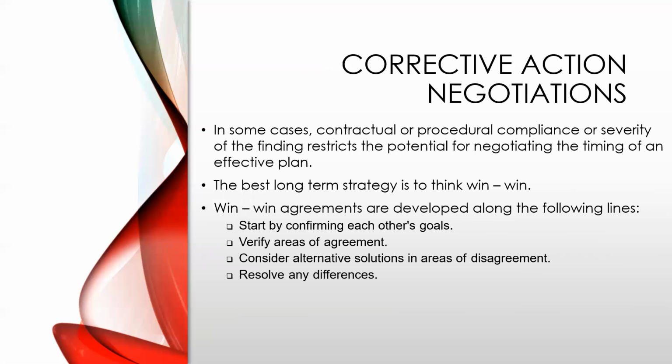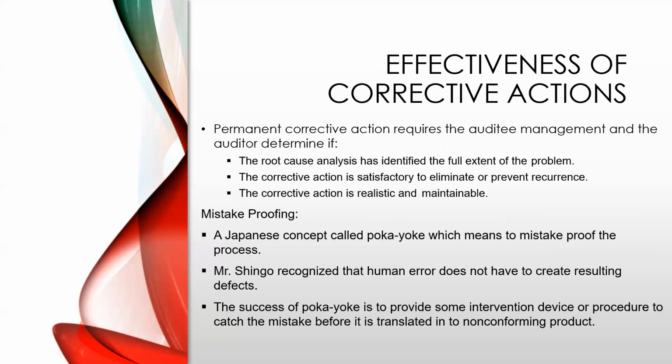Corrective action negotiation. In some cases, the contractual or procedural compliance or severity of the findings restricts the potential for negotiating the timing of an effective plan. The best long-term strategy is to think win-win. Win-win agreements are developed along the following lines. Start by confirming each other's goals, verify the areas of agreement, consider alternative solutions in areas of disagreement, and resolve any differences.